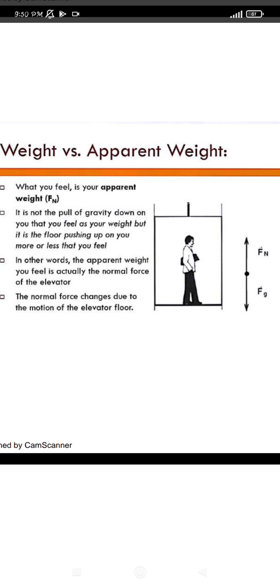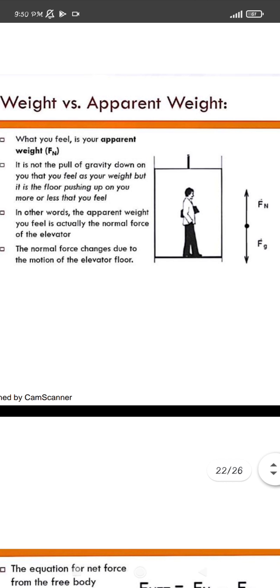So we feel that our weight is decreasing, and when we are moving against the gravity, we feel that our weight is increasing. So the actual weight is increasing more than our normal weight. The force acting in the upward direction will be equal to Fn, that is the apparent weight, and in the downward direction the normal weight is always working, that is W equals mg or F equals mg.